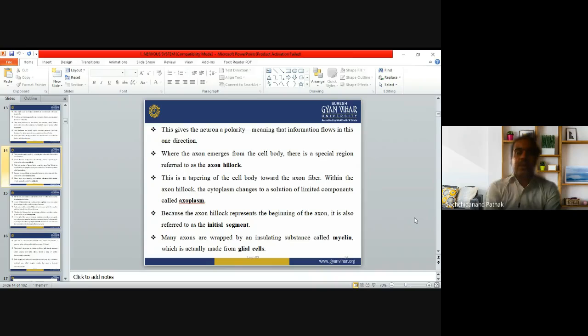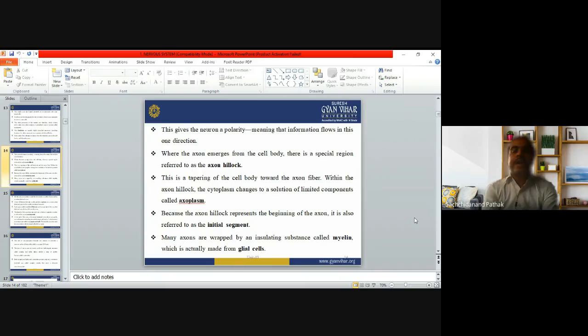Within the axon hillock, the cytoplasm changes to a solution of limited components that is called the axoplasm. Thus, in the cell there is cytoplasm, and in the axon there is axoplasm. Because the axon hillock represents the beginning of the axon, it is also referred to as the initial segment. So, what is the axon hillock? Axon hillock represents the beginning of the axon. Where the axon starts, that is called the axon hillock. It is also referred to as the initial segment.